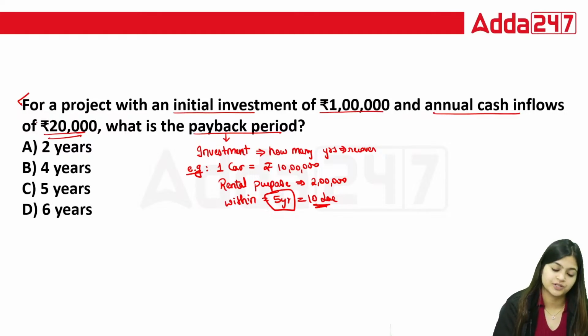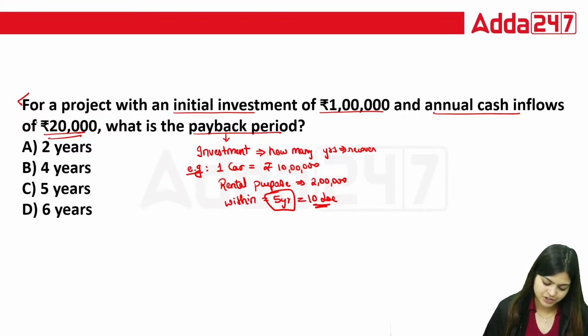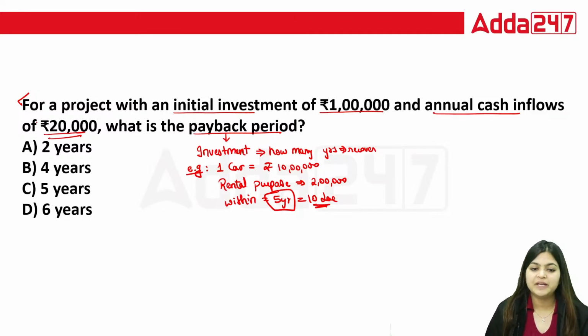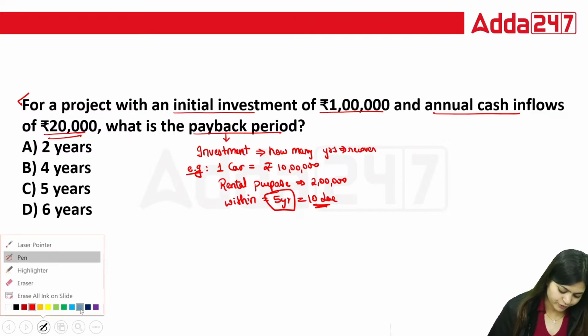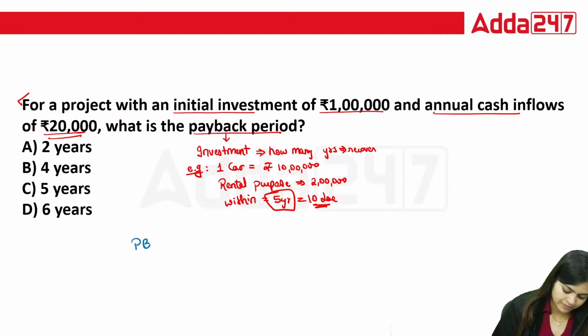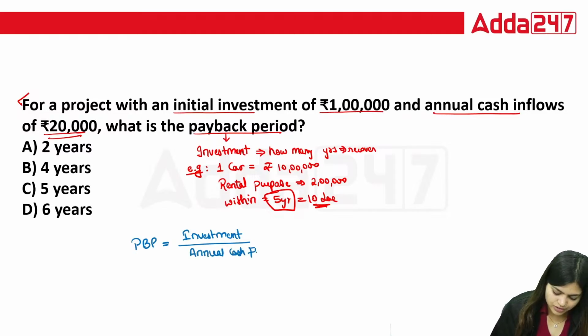Now let's solve this question. For a project with an initial investment of 1 lakh and annual cash inflows of 20,000, what is the payback period? We have one formula for calculating payback period: investment divided by annual cash flow.